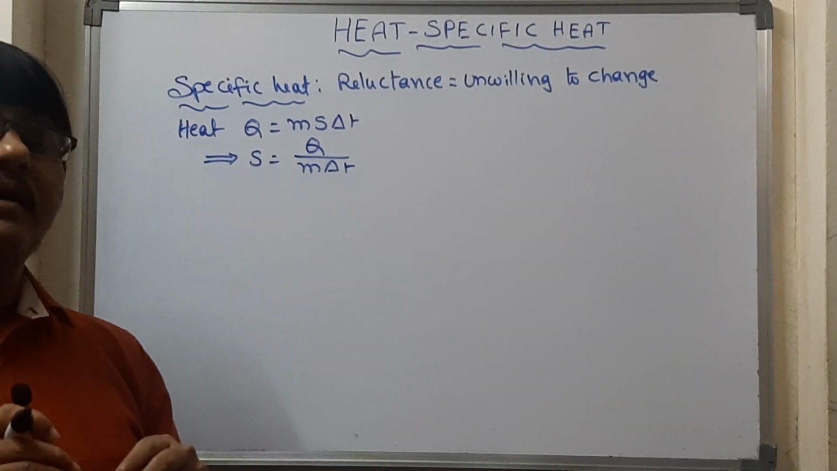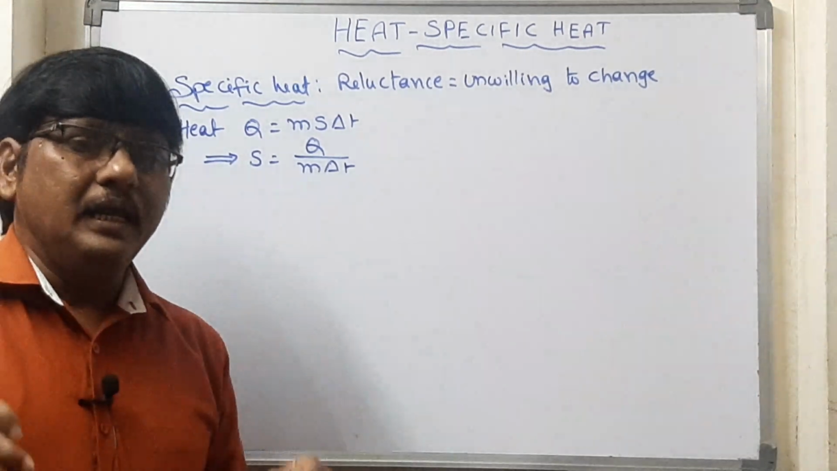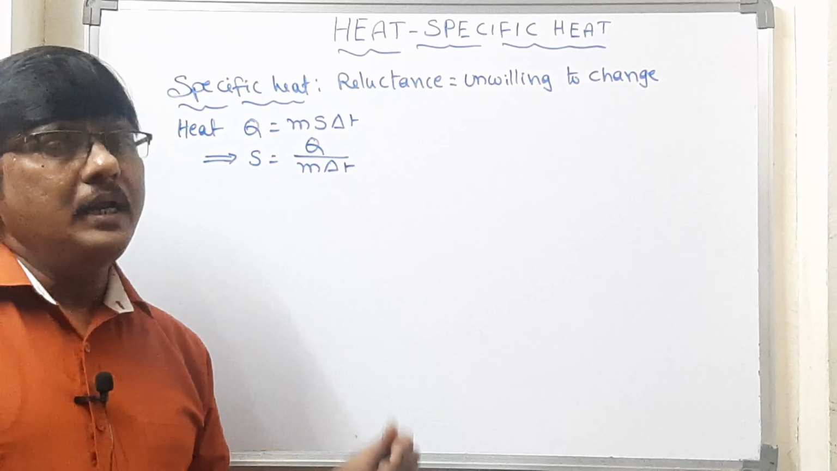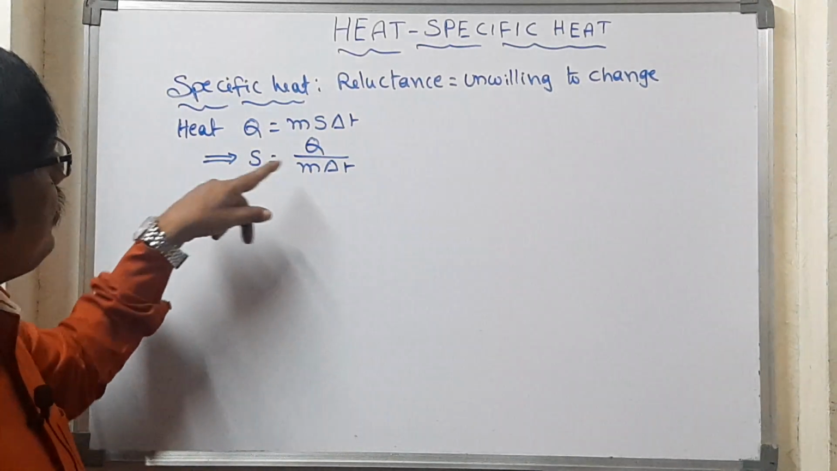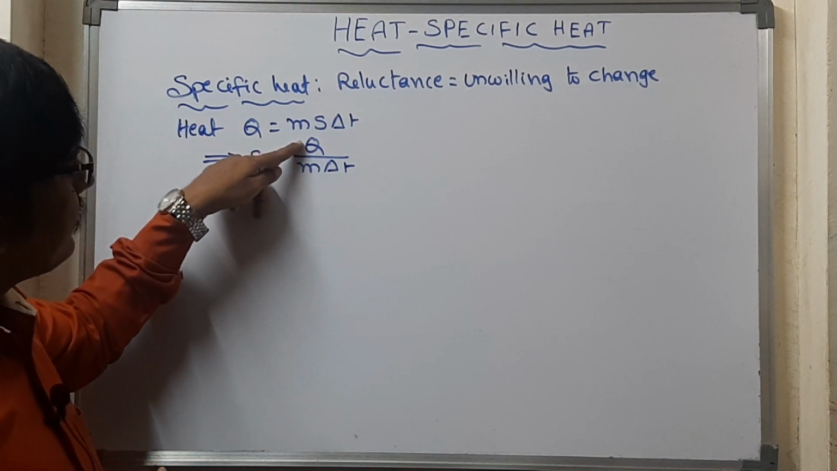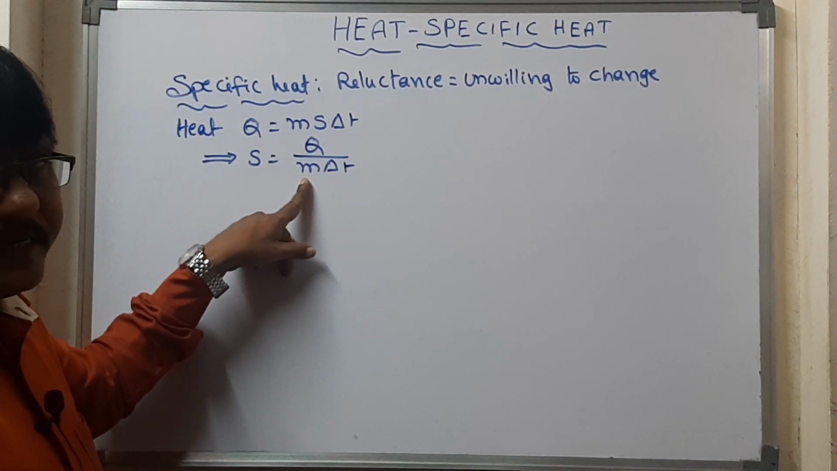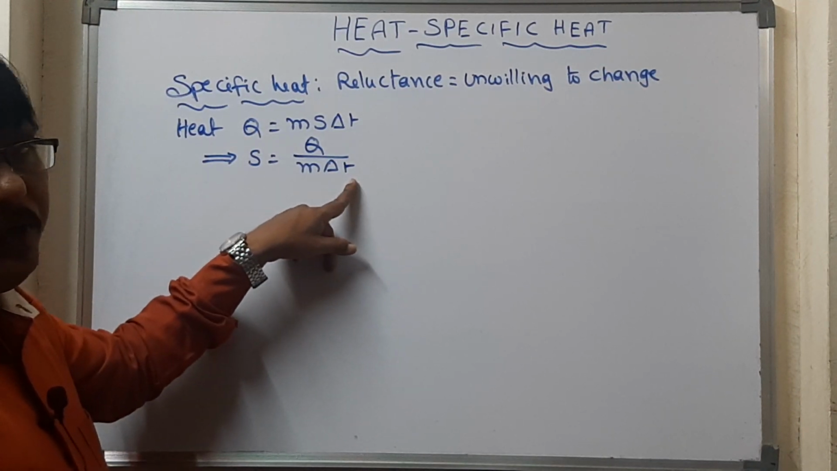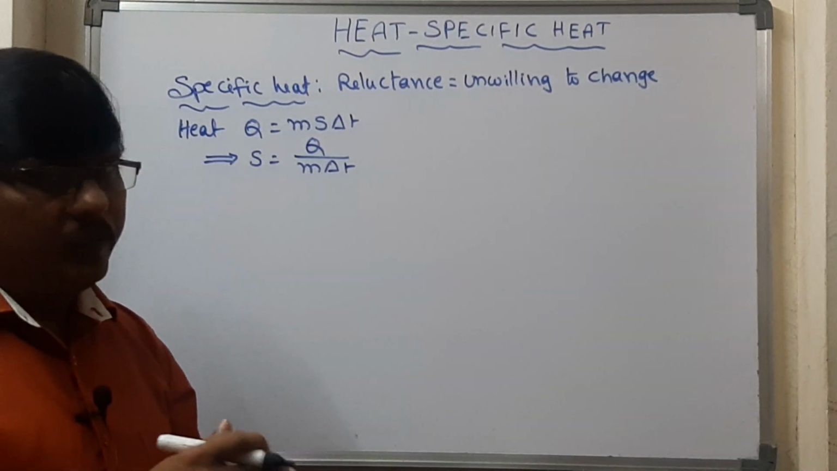Then what is the definition of specific heat? It's very simple. Logically we will learn it so that you will understand easily. The definition of specific heat is the amount of heat required to change the temperature of 1 unit mass of a substance by 1 degree Celsius. Did you get it? Very simple.